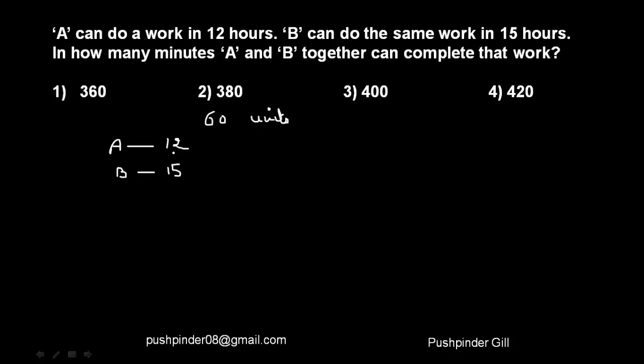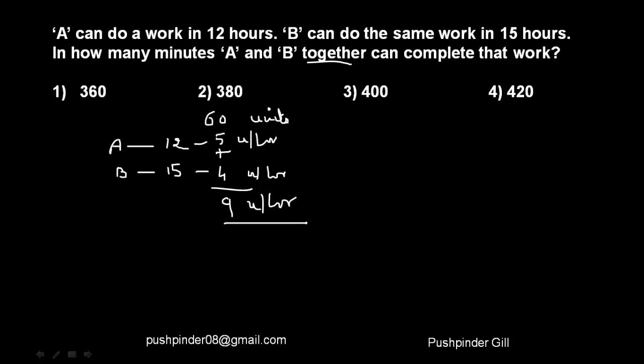Now if A can finish the task in 12 hours, that means he must be finishing 5 units per hour, right? So this is the rate. Similarly, B can finish the task in 15 hours, that means he must be finishing 4 units every hour. Now since both of them are working together, they will be finishing 9 units every hour, right?